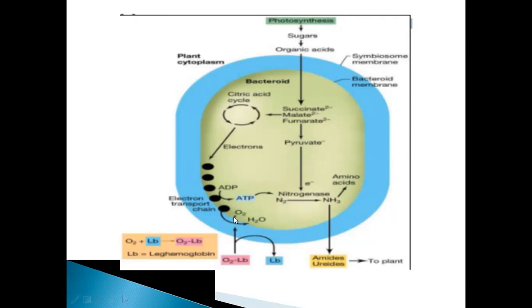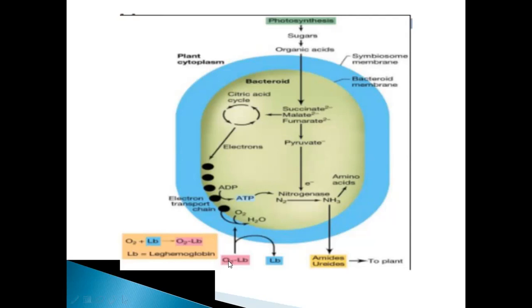So this is like the hemoglobin we have studied. Leg hemoglobin is not present inside the bacteroid zone. It is present outside, because inside the nitrogenase enzyme is there, and this leg hemoglobin, which is present outside the bacteroid zone, is helping in binding of oxygen. It is binding with the oxygen and forming an oxygen leg hemoglobin complex.